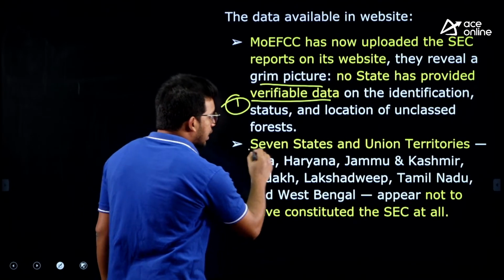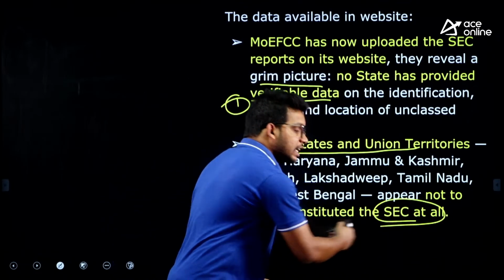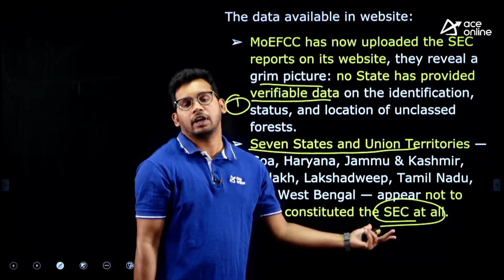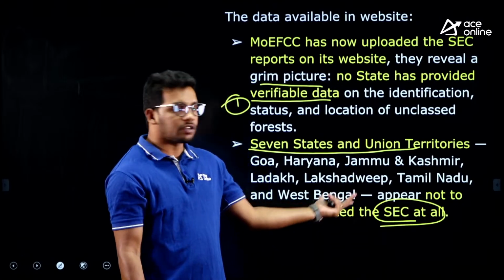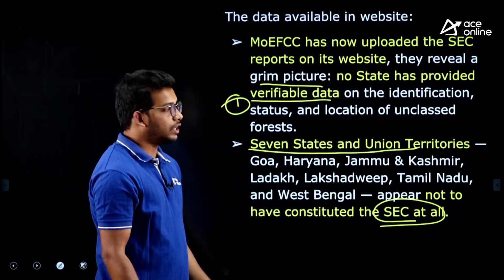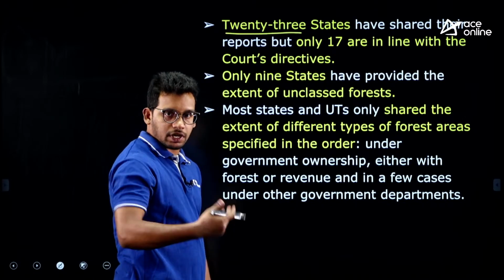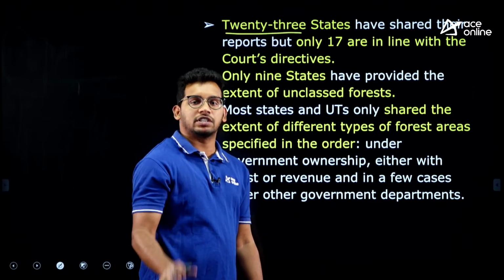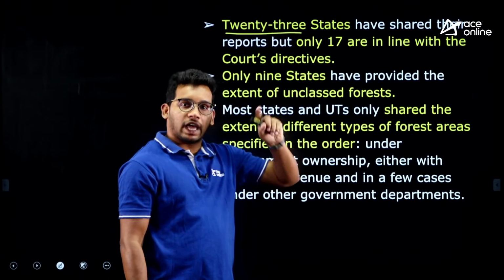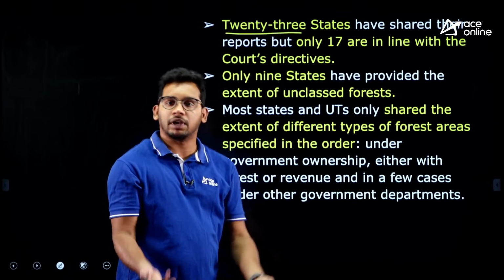Also, 7 states and union territories did not even constitute the state expert committee. The Supreme Court had said so, but they did not even set up the expert panels. So this is a violation of the Supreme Court judgment, and the Court can take contempt action in the coming days, right. Also, of the 23 states that provided information related to the dictionary meaning of forest, only 17 are in line with the court's directive. The remaining 6 states were not able to give even the normal information.